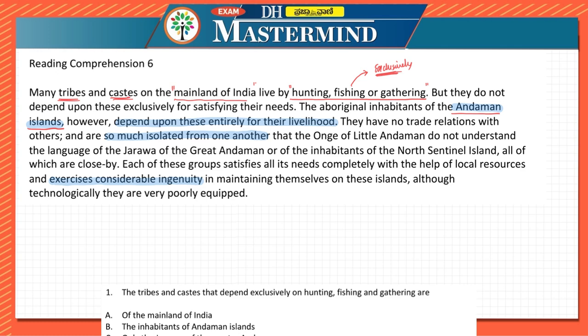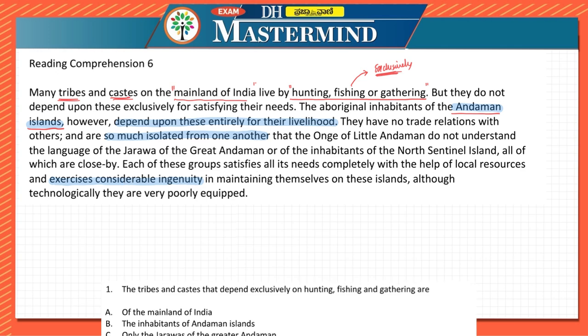We have read in the previous passages also. Ingenuity means cleverness in maintaining themselves on these islands, although technologically they are very poorly equipped. So they are poorly equipped in case of technology, even after that they satisfy all of their needs because of considerable ingenuity.